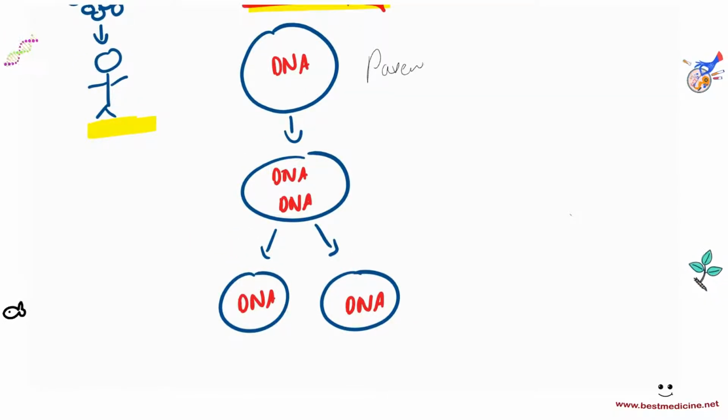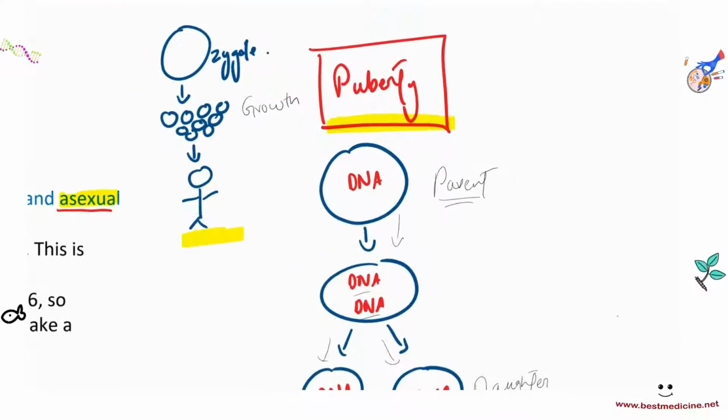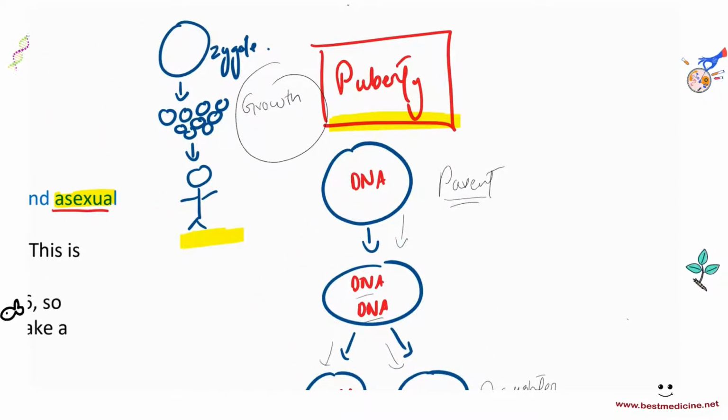So here's the parent cell with a copy of DNA. Then it replicated its DNA into two different copies, and then each of those copies went into the daughter cells, right? So the daughter cells inherit exactly the same DNA as the parent cell. Not only is this used for growth, which is number one, it is also used for repair. Repair of worn out parts of our body or injured parts of our body.